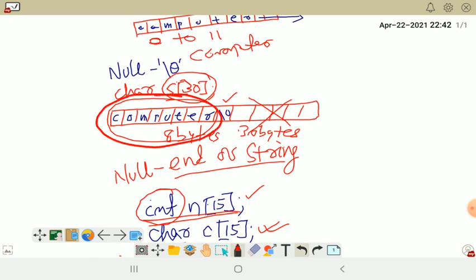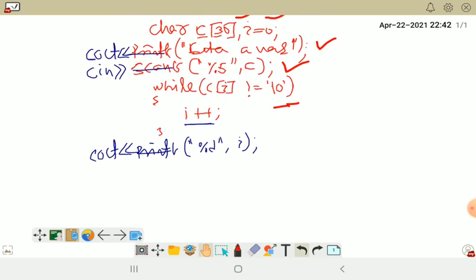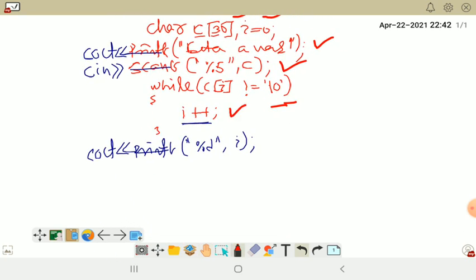I keep checking where I find null. Is c a null? Is o a null? Is m a null? Is p a null? The moment it gets the null, it will stop. In between, however many characters it found, it keeps storing in the variable i. At last, you simply print the value of i.